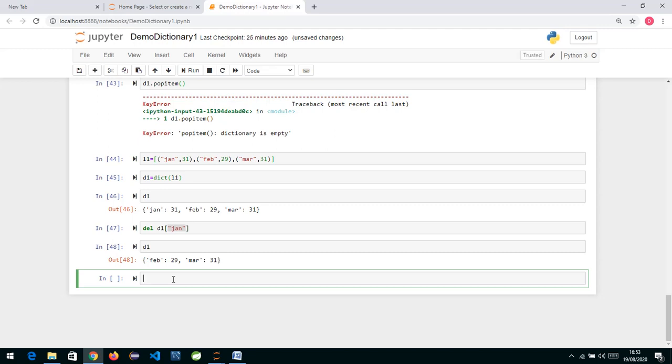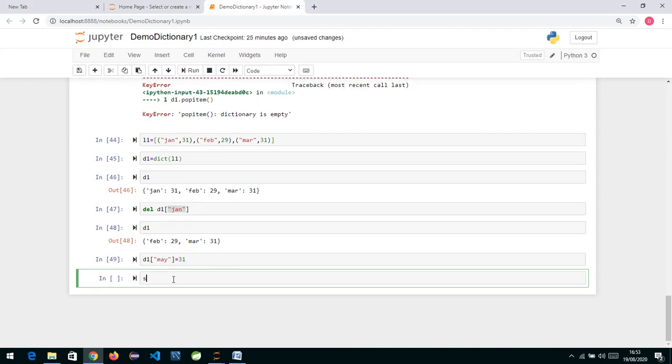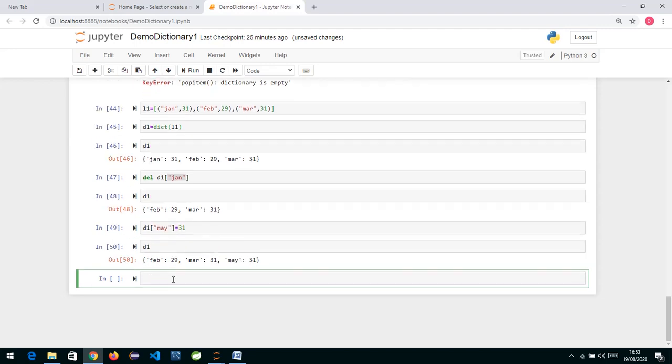Now if I want to add, I have already shown that. If you want to add, we can definitely add. I write May is equal to 31. If this key is not there, it is going to add it to the dictionary, and now you can see it is added over here.